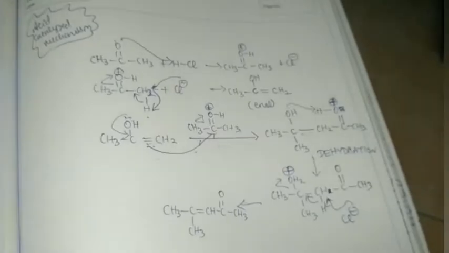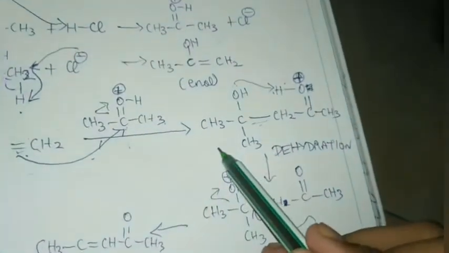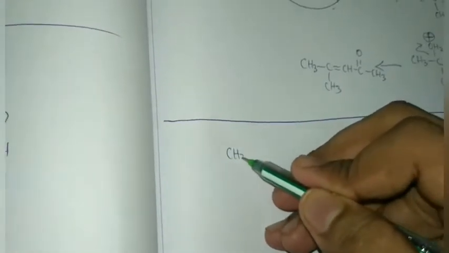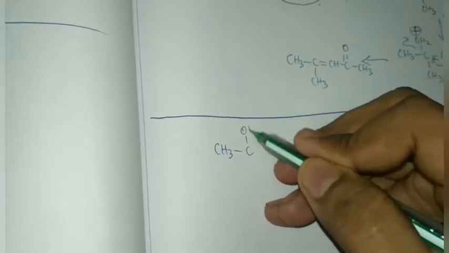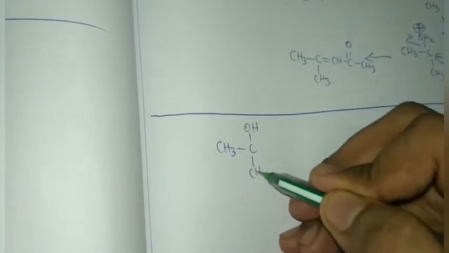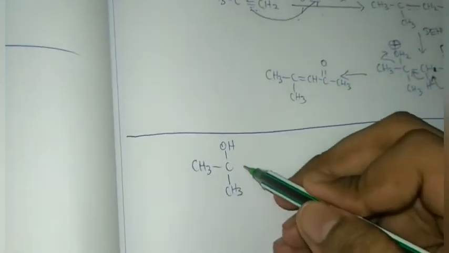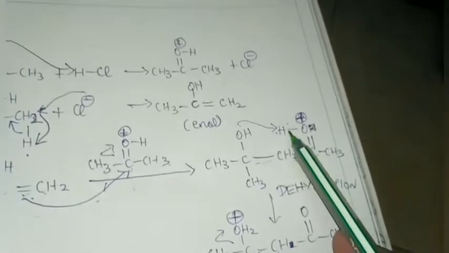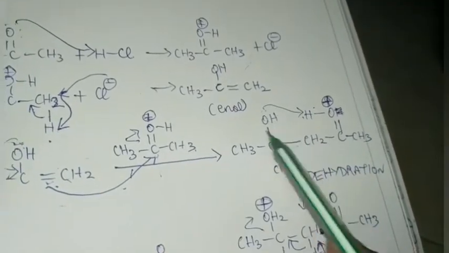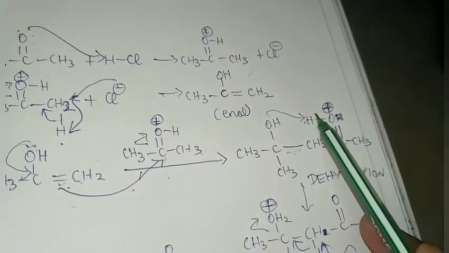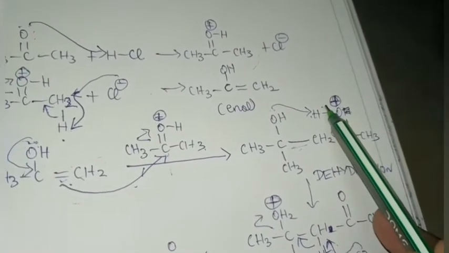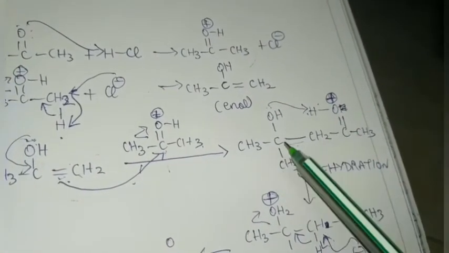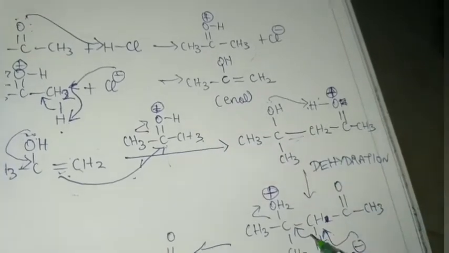So what will happen? I'll take the same compound found over here. This is actually formed over here: CH3, COH, CH3, CH2, C. We protonated this OH group with this hydrogen. We now want to write how the reaction takes place if this compound is not dehydrated.